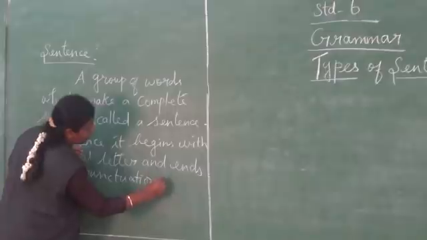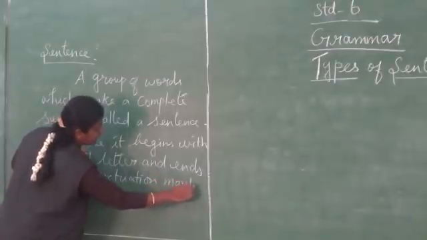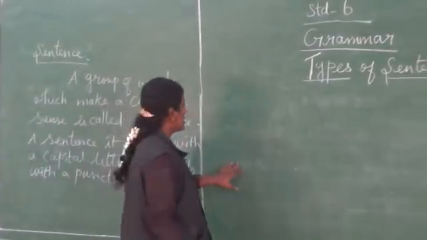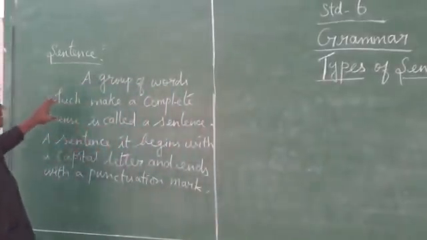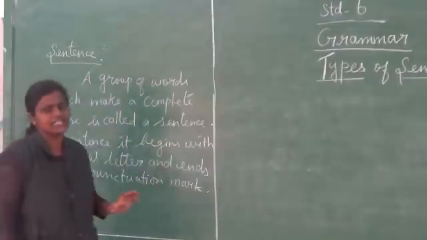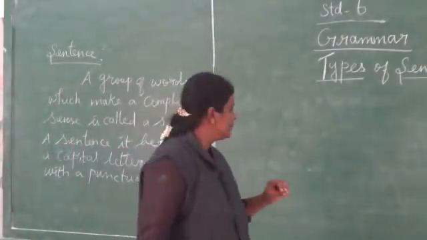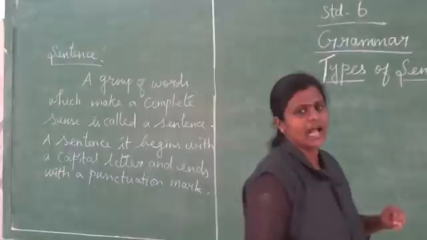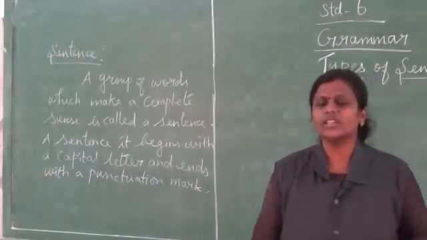Already you learned this in your lower classes. Just for information I am giving this. A group of words which make a complete sense is called a sentence. A sentence begins with a capital letter and ends with a punctuation mark.